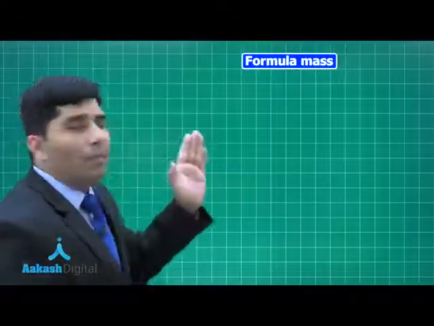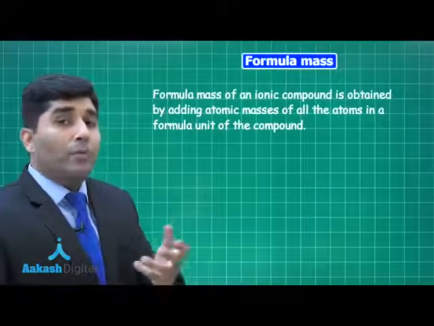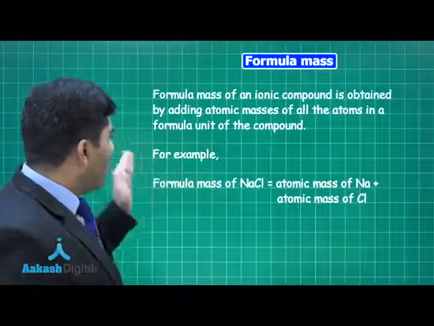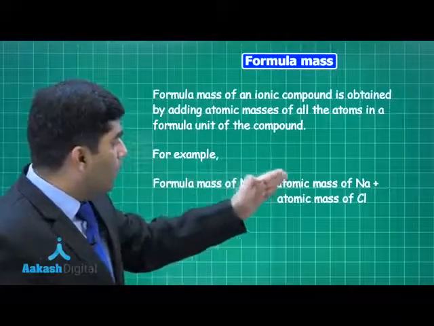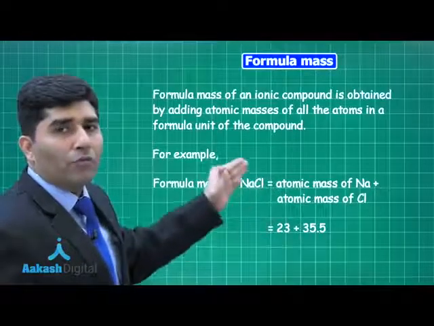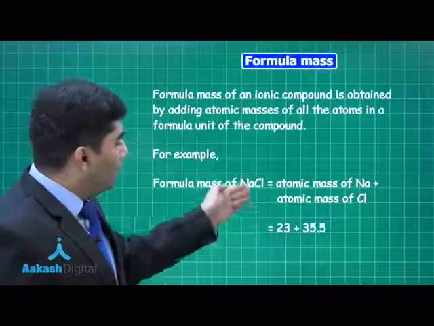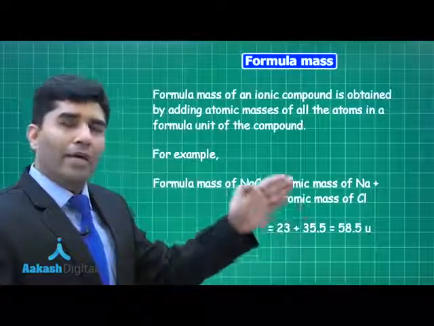Next is formula mass. Formula mass we use for ionic compounds. For example, if we take NaCl, the formula mass of NaCl will be the atomic mass of sodium plus the atomic mass of chlorine. The atomic mass of sodium is 23 and chlorine is 35.5, and that comes out to be 58.5 AMU.